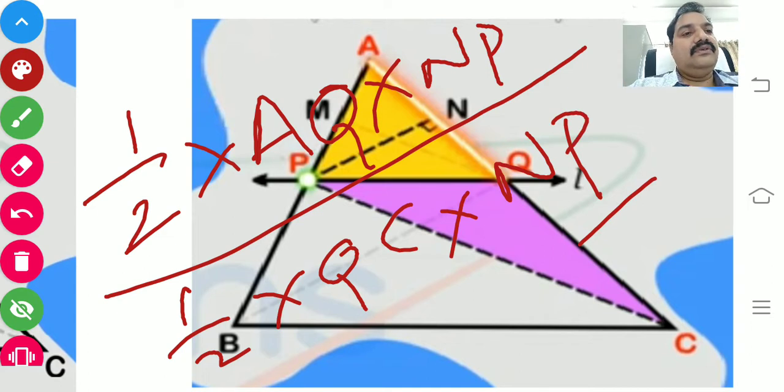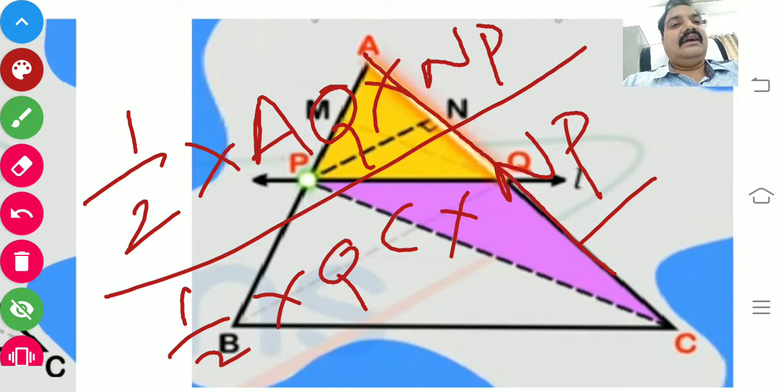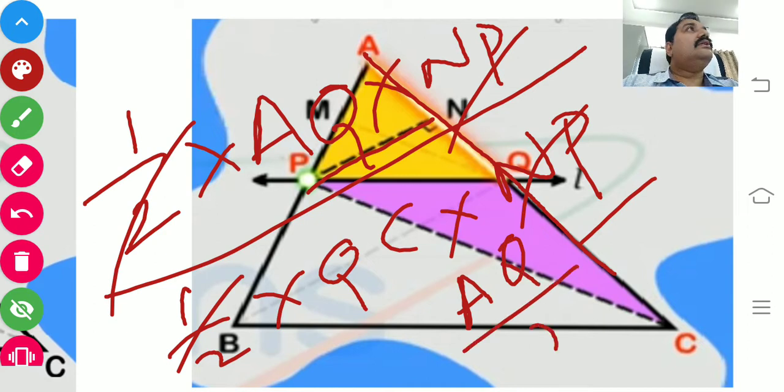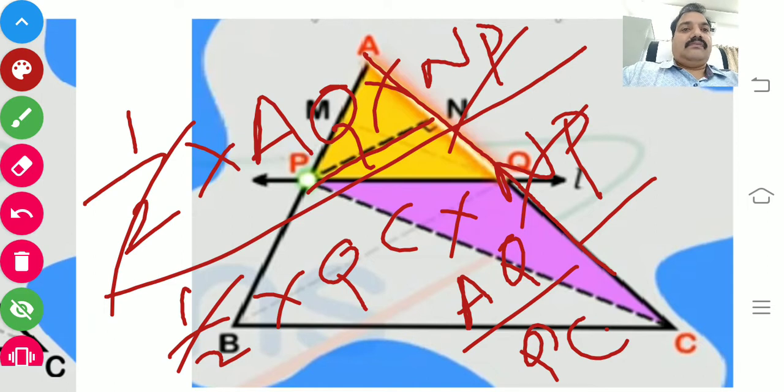I told you, for an obtuse angle triangle you have to extend the line, and from the opposite vertex you have to draw one line, that is nothing but an altitude. So I told you before, for an obtuse triangle the altitude is outside, that means exterior. So as usual you cut off NP, you just cut it. Now you got AQ by QC.